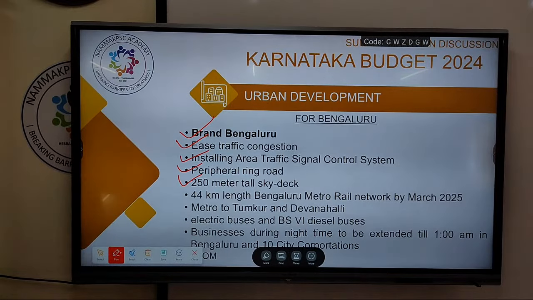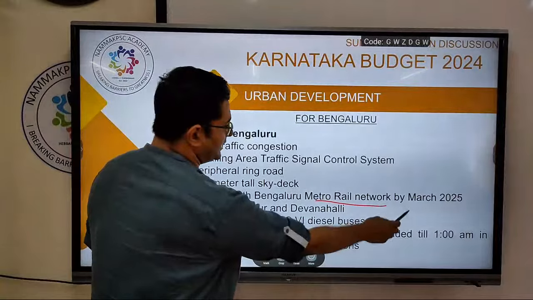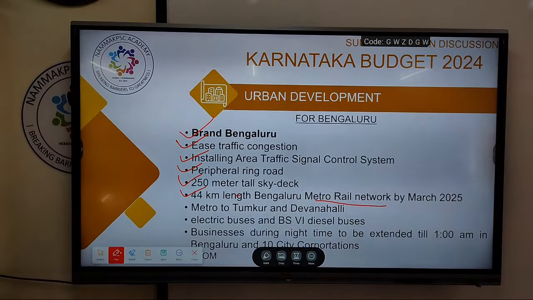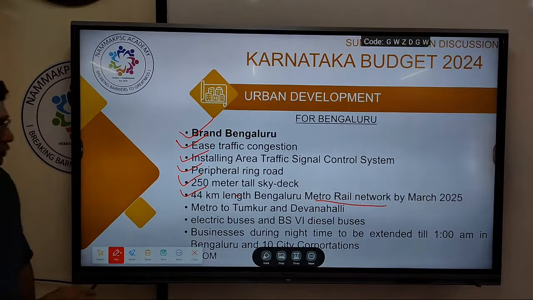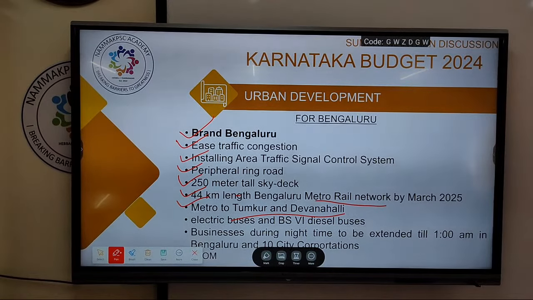A 150-meter sky deck for tourist purposes is being planned. Okay, a sky deck to view the entire city, like in various other international cities. So, a 44-kilometer metro rail network extra will be added. Metro to Tumkur, metro to Devanahalli will be set up.